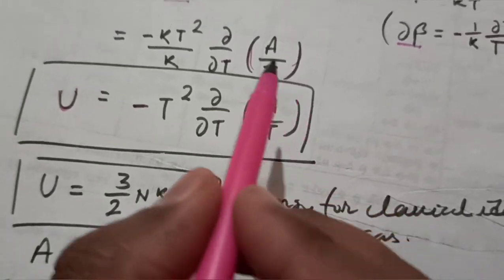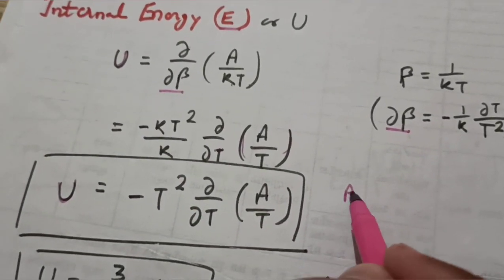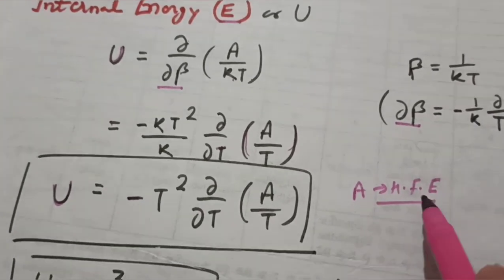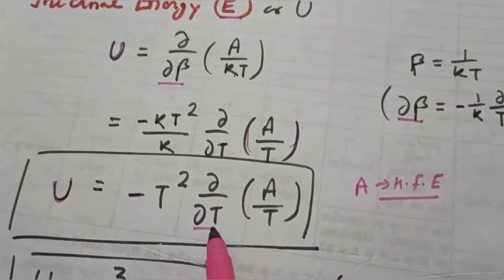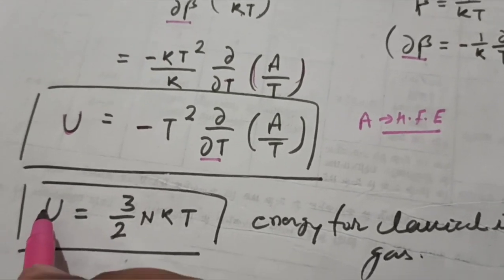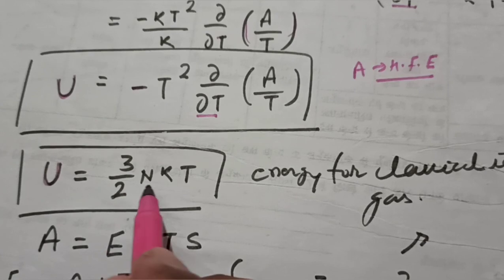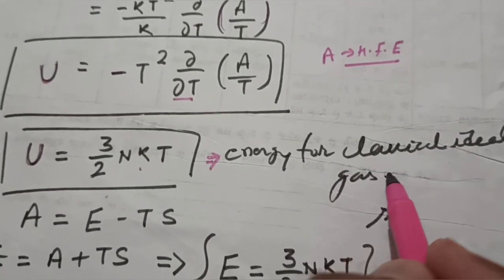You are just aware of this factor. You know this Helmholtz free energy; we have earlier calculated the value of this Helmholtz energy, and if you differentiate with respect to T, you will get the internal energy. And what is that? Again it will come out to be U equals 3 by 2 NKT. This is the energy for the classical ideal gas.